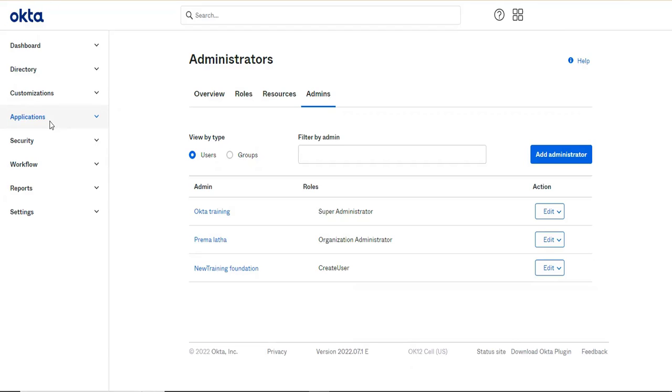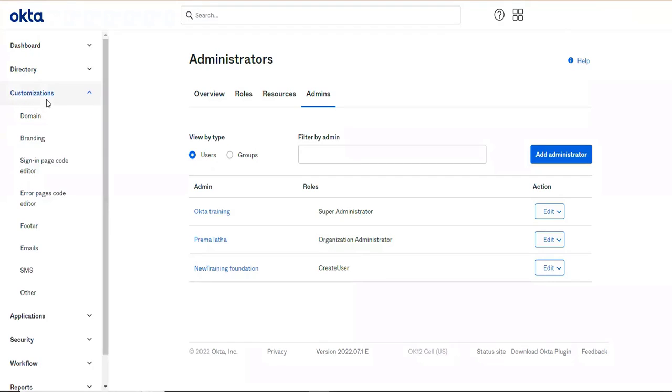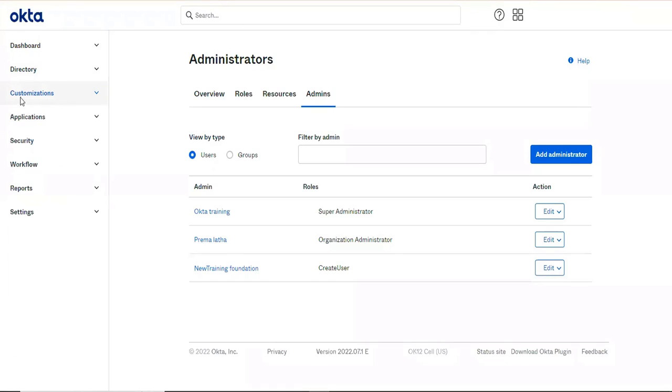There are a few other modifications that you can do for your company's branding and your organization's content. So let's see how we can do that. There is a tab that has been given specifically for this purpose, that is customization.